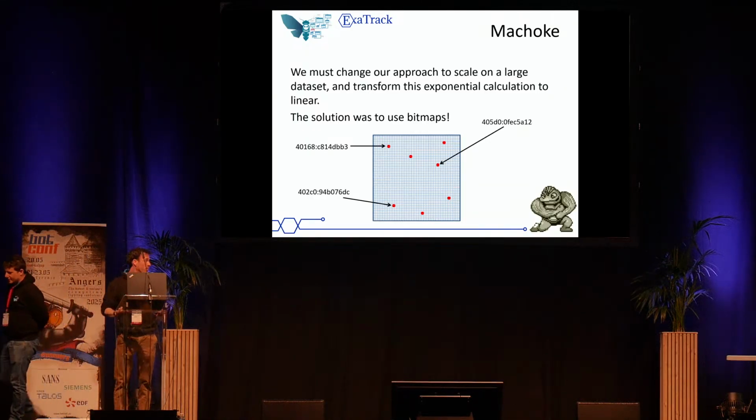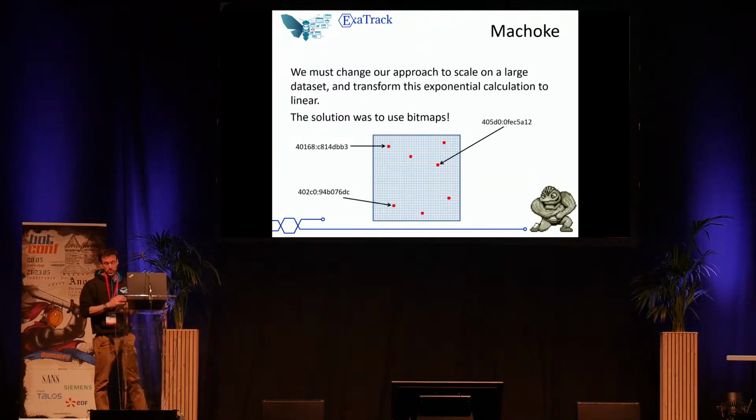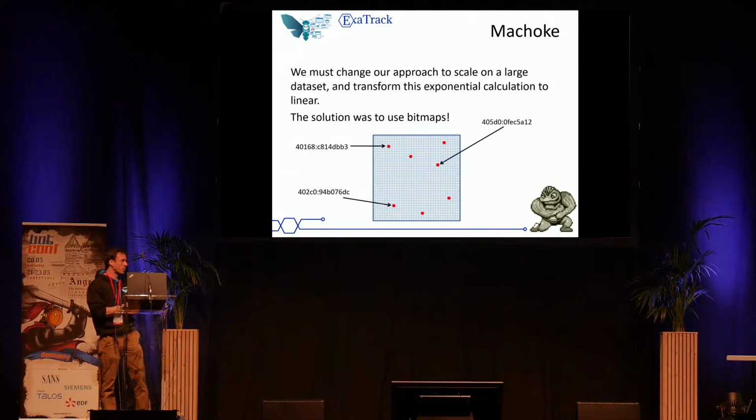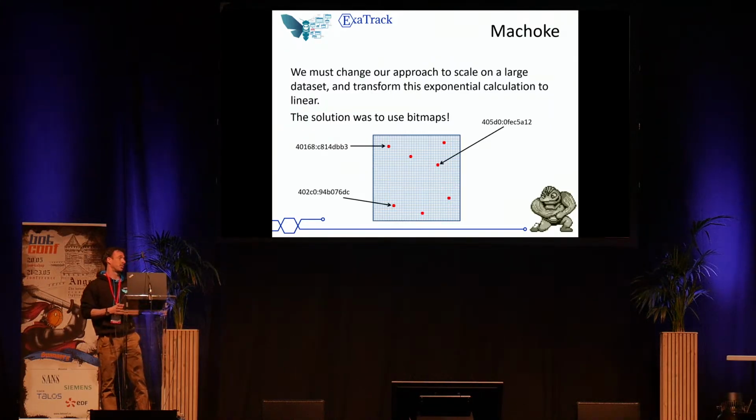So with Machoke, this is cool because we can compare a data set with a limited size. But when we want to scale up, this is a real problem because we have an exponential time of calculation. This is because when we try to compare a hash, a sample, we will try to find all suite of hashes in all other samples we have. So this is an exponential time of calculation, and this is not good.